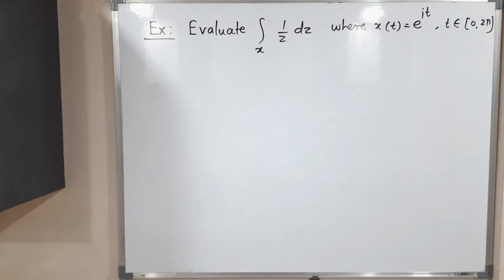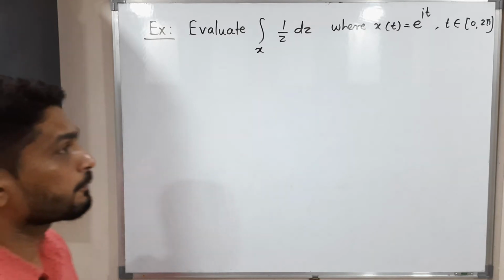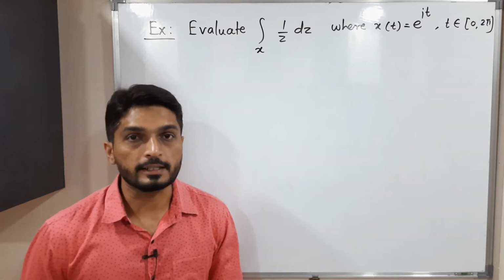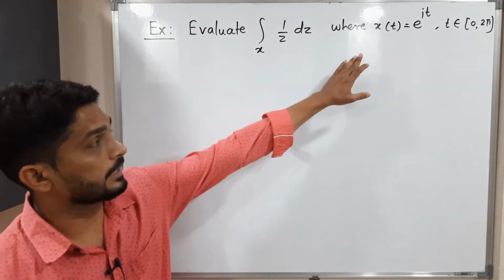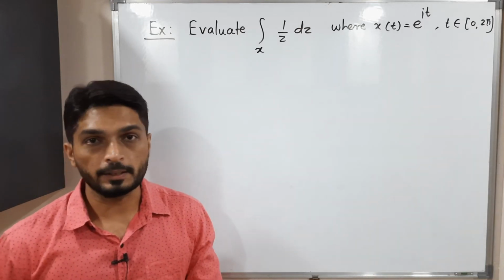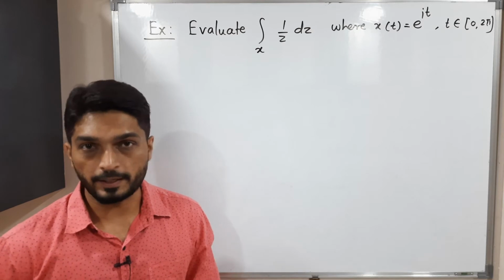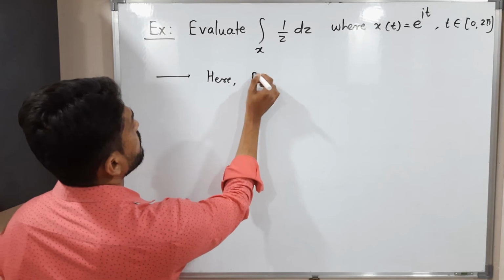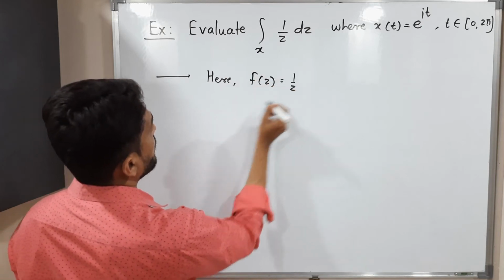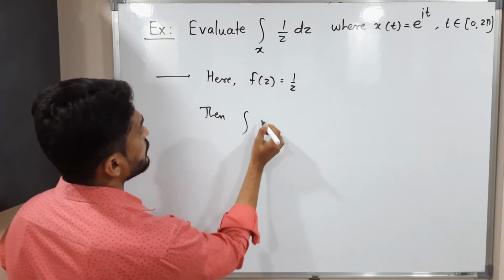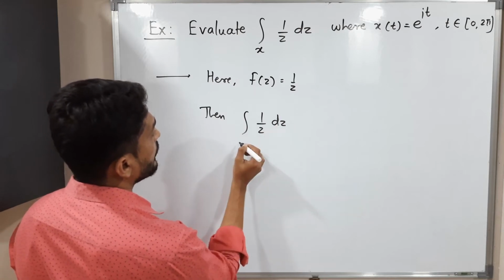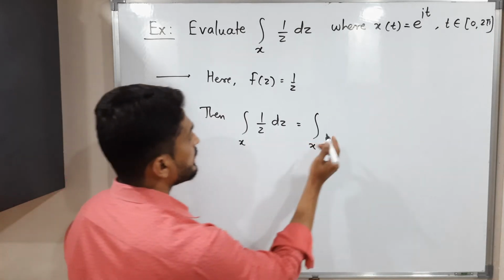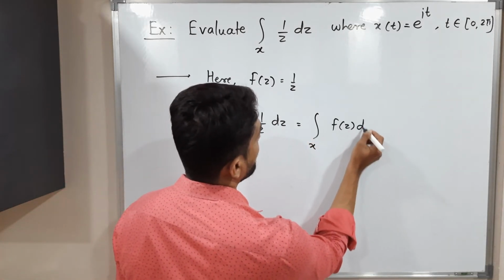Let us discuss this example so we can easily understand the concept of complex line integral. So we have this integration of 1 by z dz over curve C. So x of t is defined in this way, e raised to it, and t varies from 0 to 2 pi, right? So let me write here what is our f of z. Here f of z, the function, is 1 by z. Okay, then integration of 1 by z dz over x, this is equal to integration over x, right? So 1 by z is nothing but f of z dz.